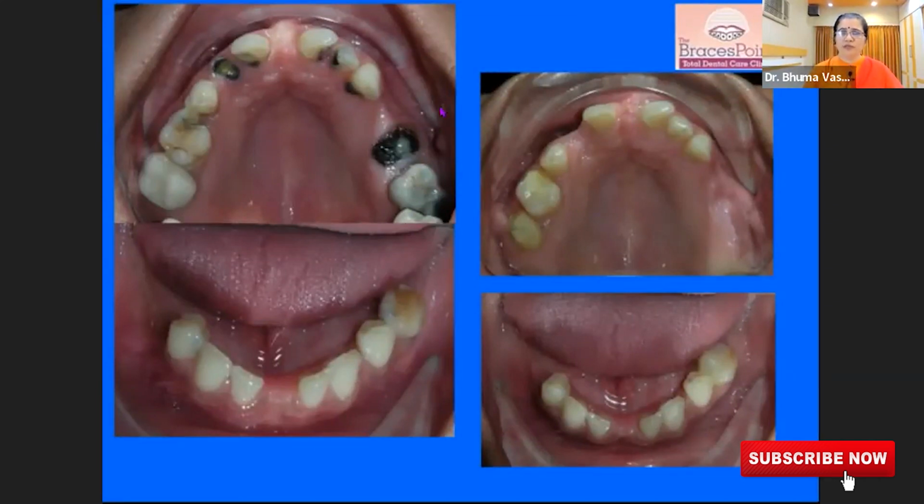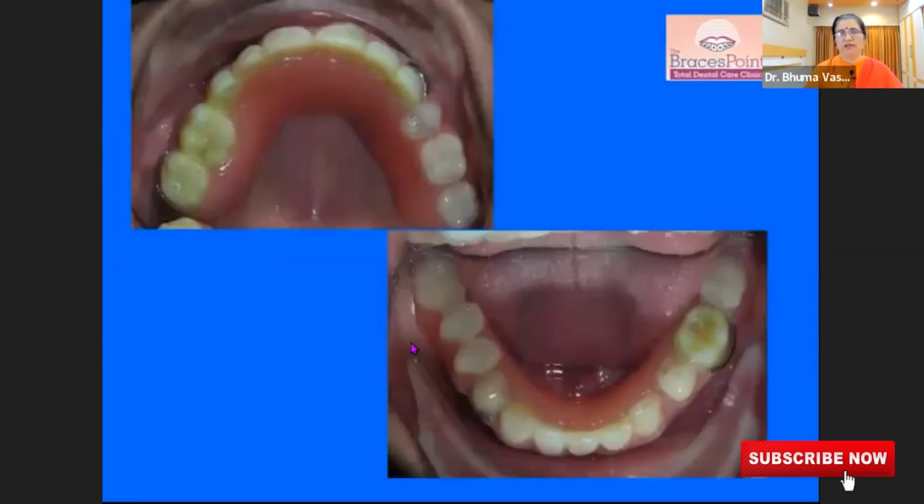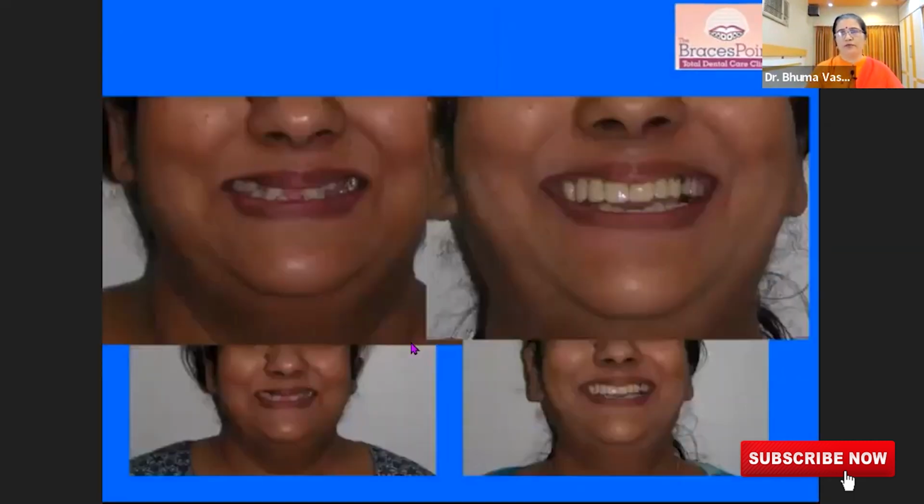You have to remove the infected teeth. You have to save as many teeth as possible by root canals and cover them up with caps, and then replace the missing teeth which are not there. This is a case where the patient has got multiple missing teeth, and we have replaced them and improved the smile of the patient.